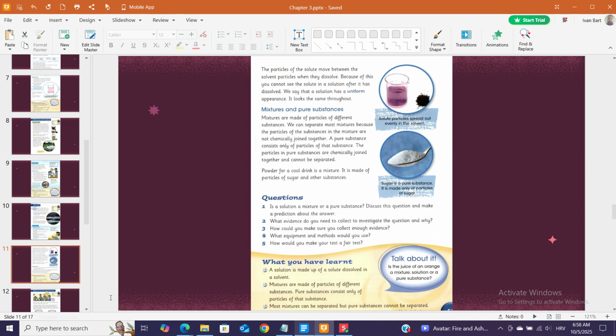Powder for a cool drink is a mixture. It is made of particles of sugar and other substances. Questions. Solute particles spread out evenly in the solvent. Sugar is a pure substance. It is made only of particles of sugar.